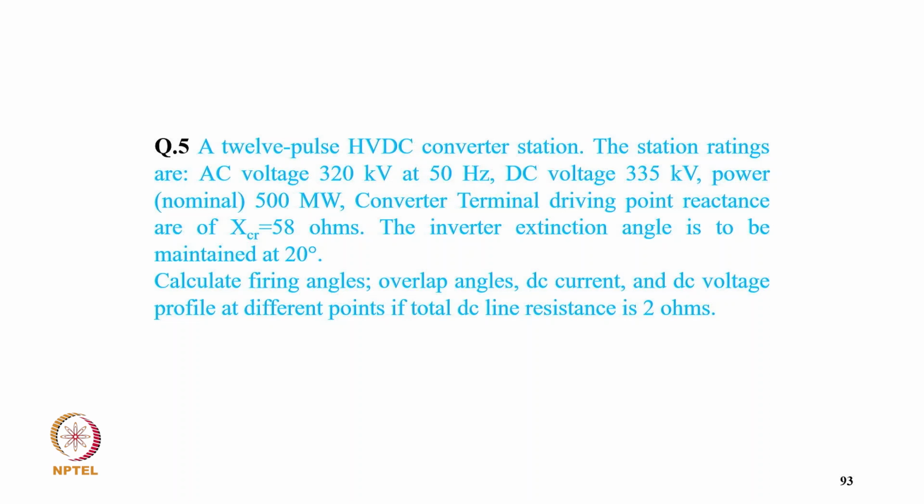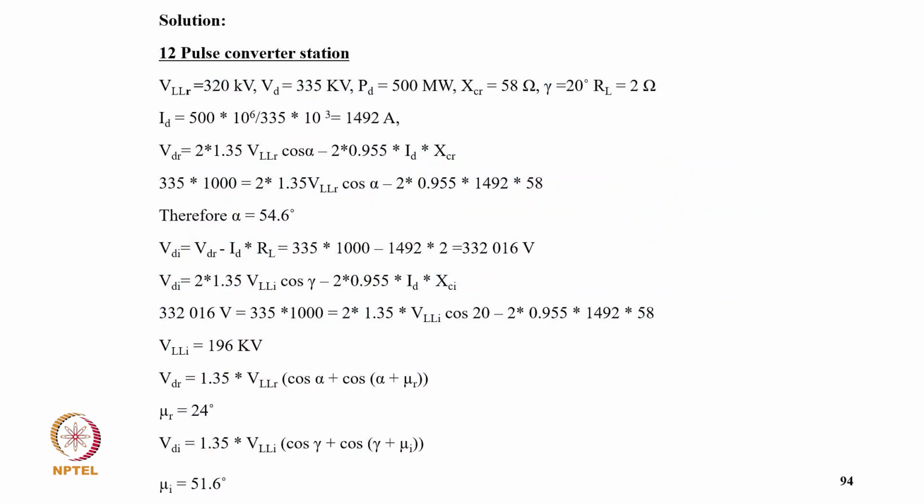Coming to question 5, a 12 pulse HVDC converter station. The station ratings are AC voltage 320 kV 50 Hz, and DC voltage 335 kV, and power nominal 500 megawatt. Converter terminal commutating reactance is XCR equal to 58 ohm, and inverter extinction angle is to be maintained 20 degree. Calculate fire angle, overlap angle, DC current and DC voltage profile at different points if total DC resistance is 2 ohm. So coming to a solution, 12 pulse converter station, VLLR equal to 320 kilovolt, VD equal to 335 kV, PD equal to 500 megawatt, XCR equal to 58 ohm, gamma equal to 20 degree, RL equal to 2 ohm.